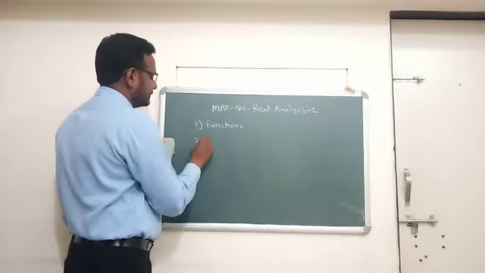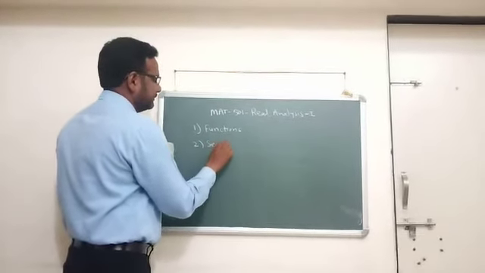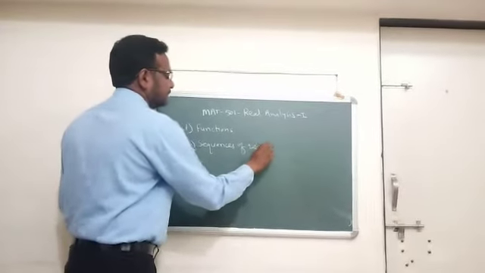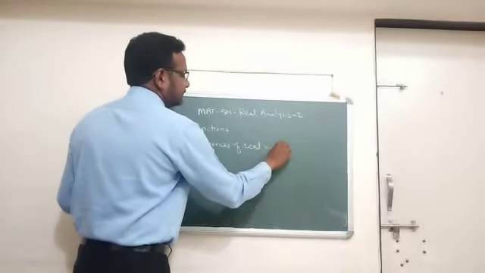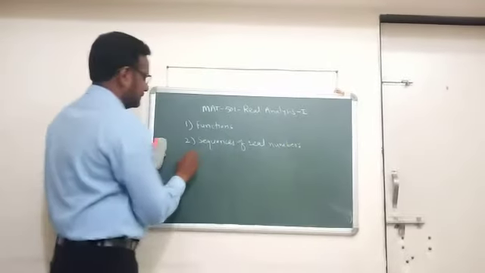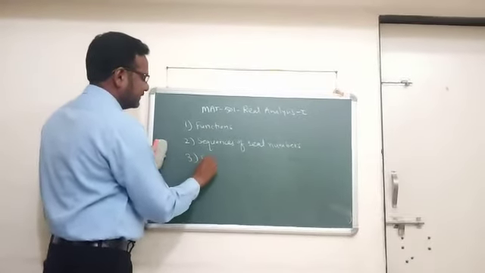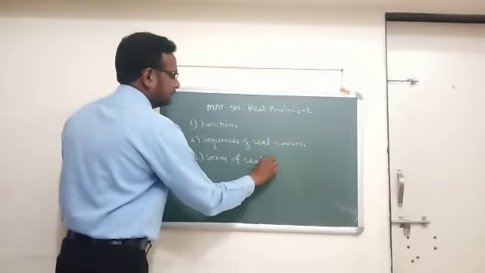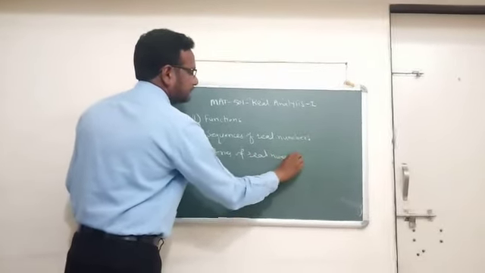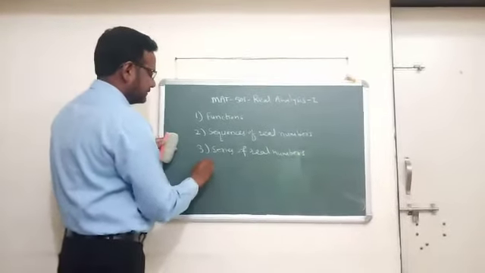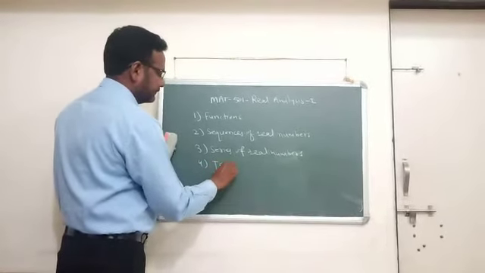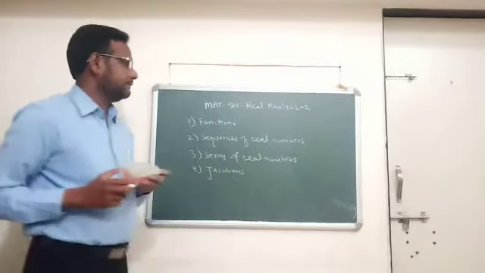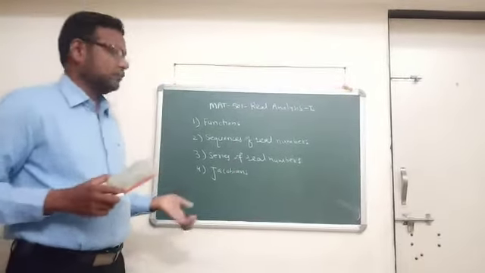Second topic is sequences of real number. Third topic is series of real number. And the fourth one is Jacobian. So in this paper, we have to study these 4 topics.